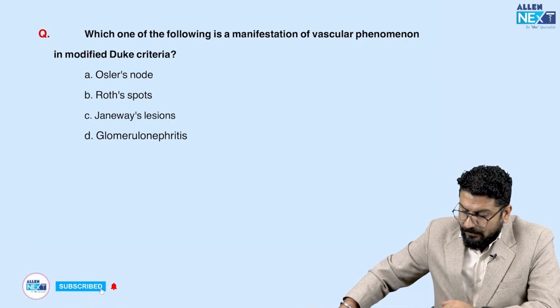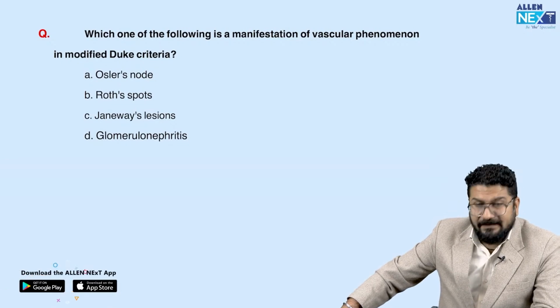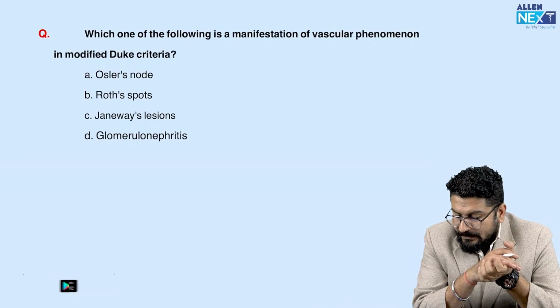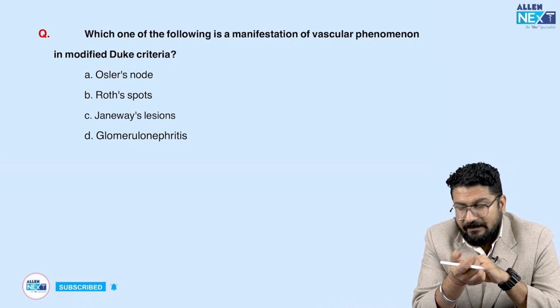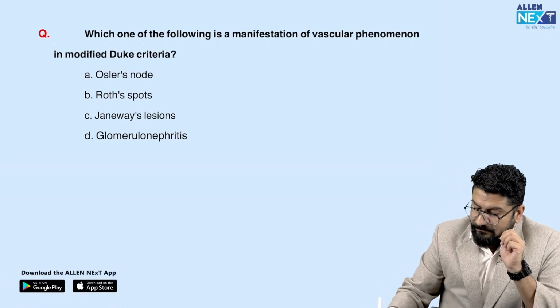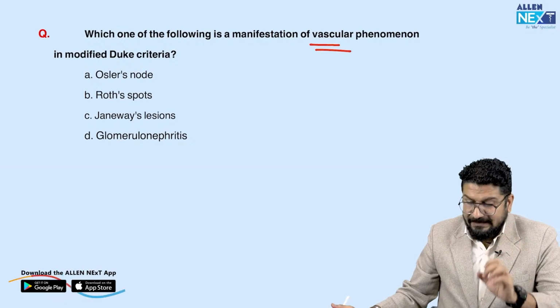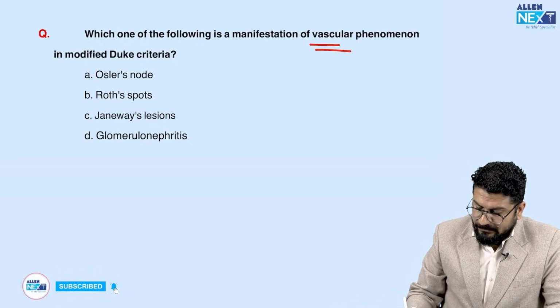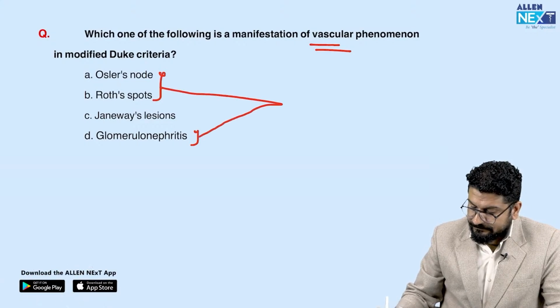Okay, again an easy one. Following is a manifestation of vascular phenomena. Remember, in Duke's criteria, we have major criteria and minor criteria. An echographic finding or blood culture finding is included in major criteria. In minor, we have some vascular phenomena, and then some immunological phenomena. Here they are asking a question on vascular phenomena. So remember, Osler node, Roth spot, glomerulonephritis, these are immunological phenomena.